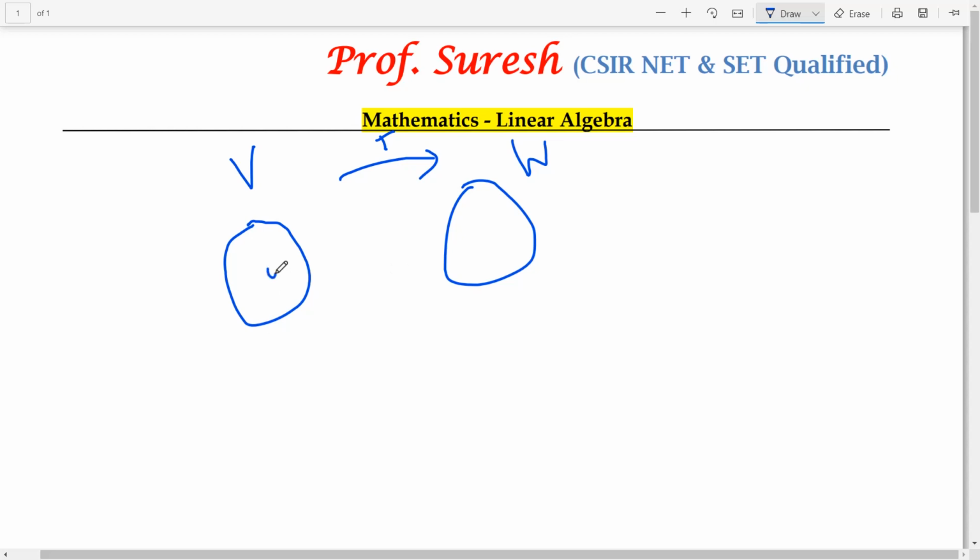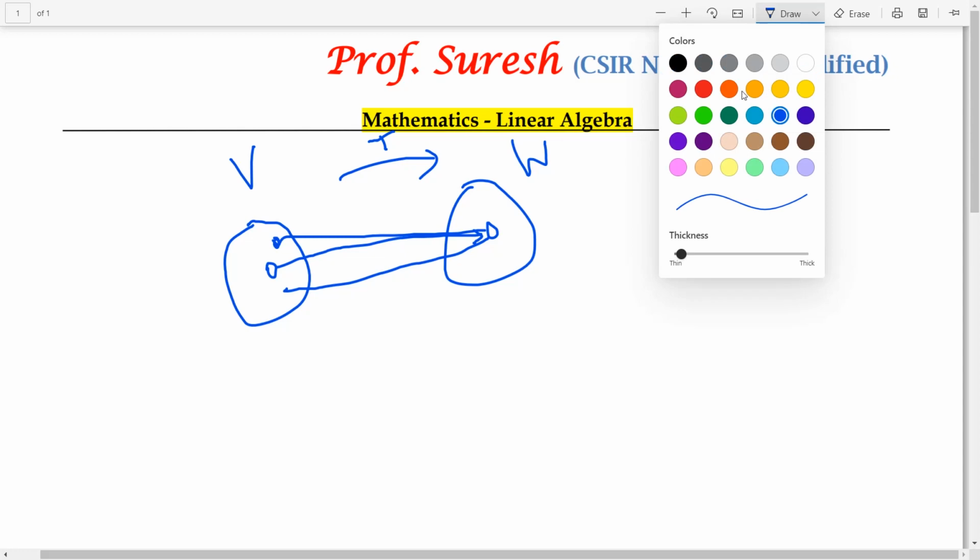Okay, so what is the meaning of null space? Here will be the 0 vector, because this is a vector space, and also here will be some 0 vector, maybe the same or different. So collect the vectors which are mapped to 0. 0 must be mapped to 0, because that is a concept for linear transformation. Some other vector, suppose I take one vector here that may be mapped to 0, and here one vector mapped to 0. Collect the vectors which are mapped to 0, right?